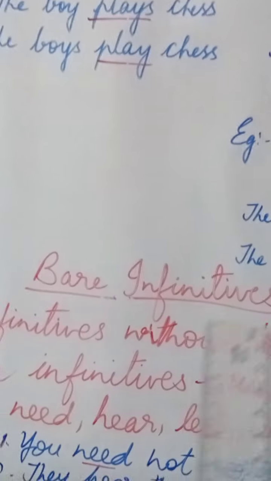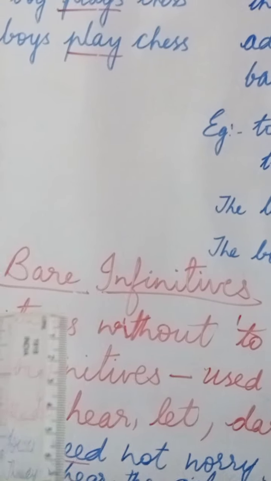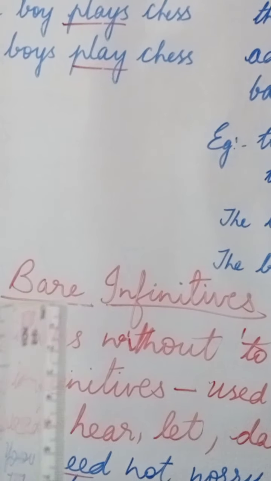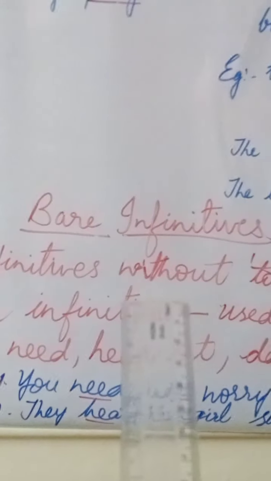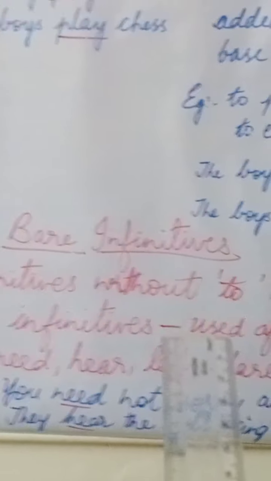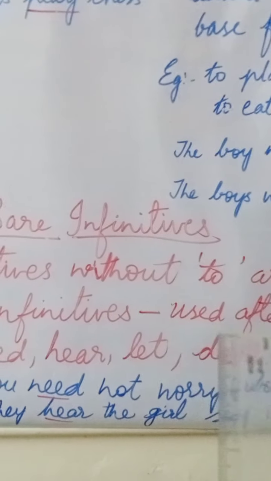Now you go on to bare infinitives. What are bare infinitives? The meaning of bare is without anything. It is bare of the word to. It does not have the word to. So infinitives without to are called bare infinitives. So they don't have the word to when you use a bare infinitive.